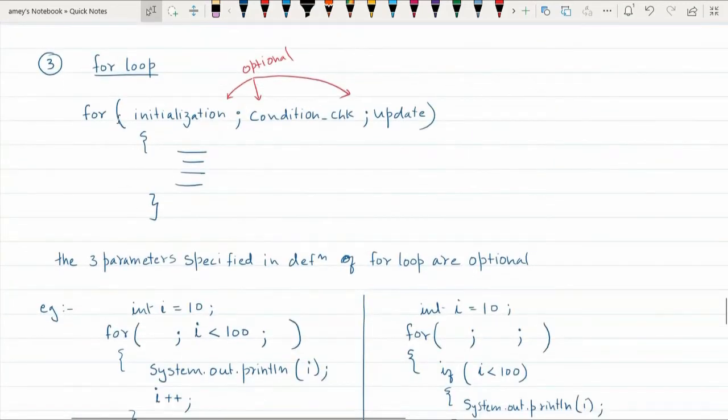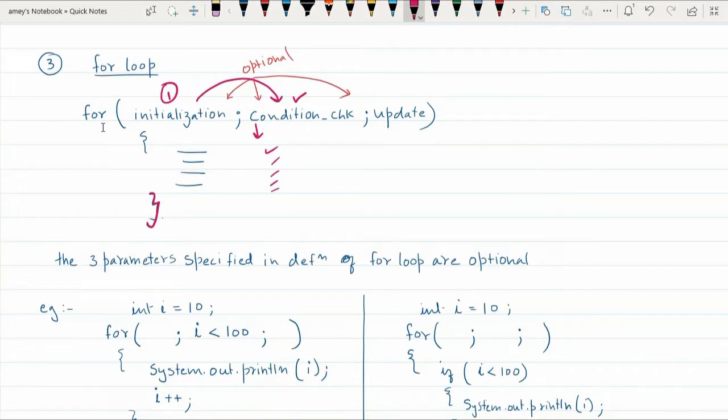Third loop that we have is called as for loop. Now, in for loop, initialization, condition checking and update are written in one statement itself, separated by semicolon, although these options are optional. Now, how does for loop execute? So, first this initialization is done only once, then it checks for the condition. If the condition is true, it enters the for loop, it executes each and every statement in the for loop, so that finally it encounters the closing bracket.